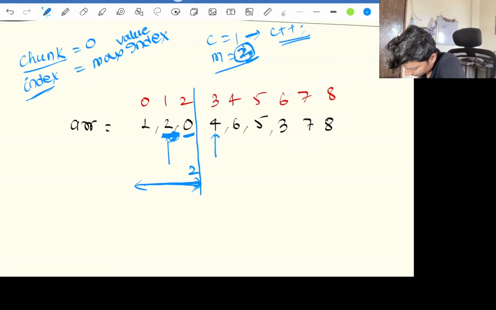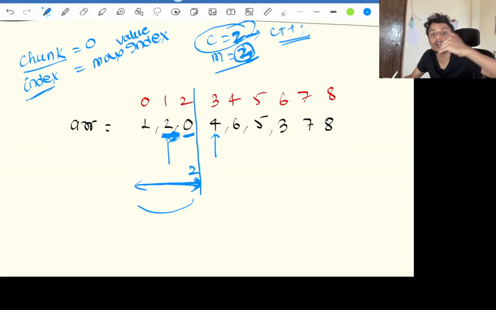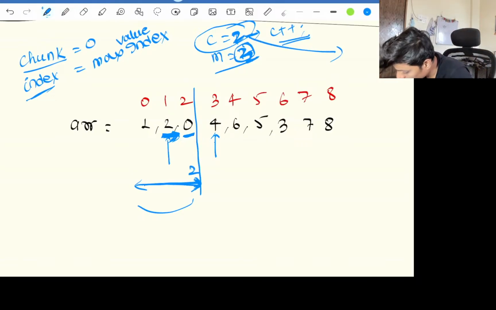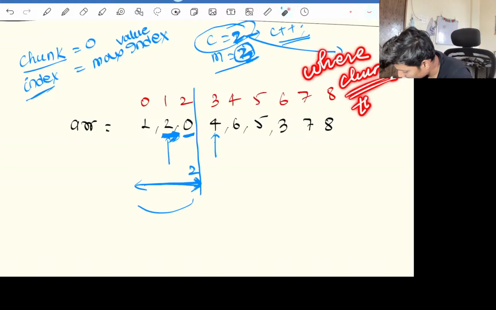Once we cross this chunk, we need to increase our maximum index to the next index, and our chunk becomes 2. We are searching where this ongoing chunk is about to end.